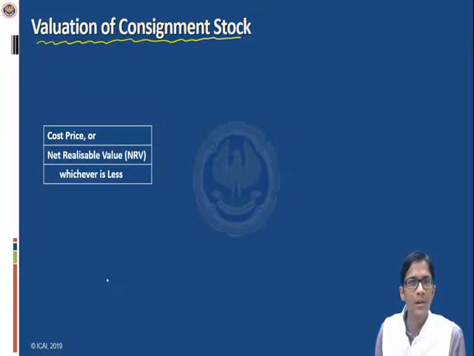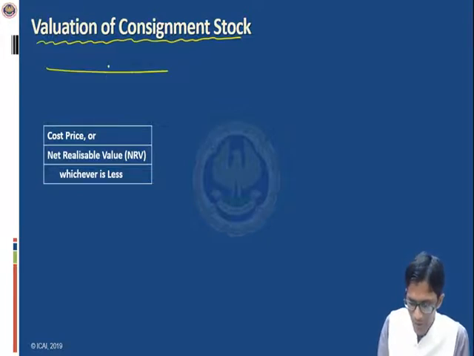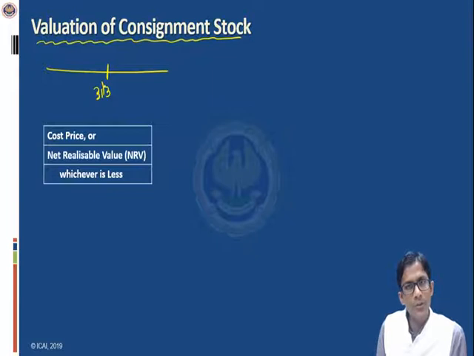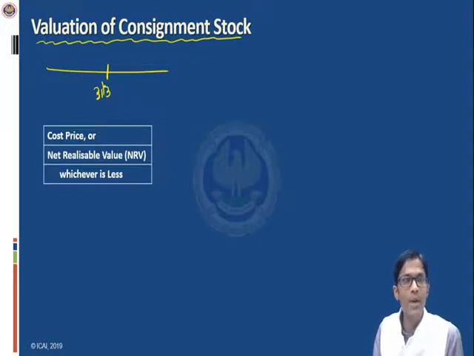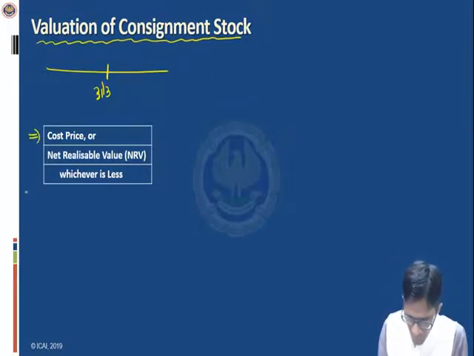Let us say the period for which the agreement has been made comes to an end. Let us say the financial year comes to an end and it is 31st of March. Now on 31st of March, we look into the godown of the consignee and we see that a lot of stock is lying in his godown. So now what we have to do is to make a valuation of that stock. The principle of valuation is the cost price of stock or the net realizable value of stock, whichever is less.